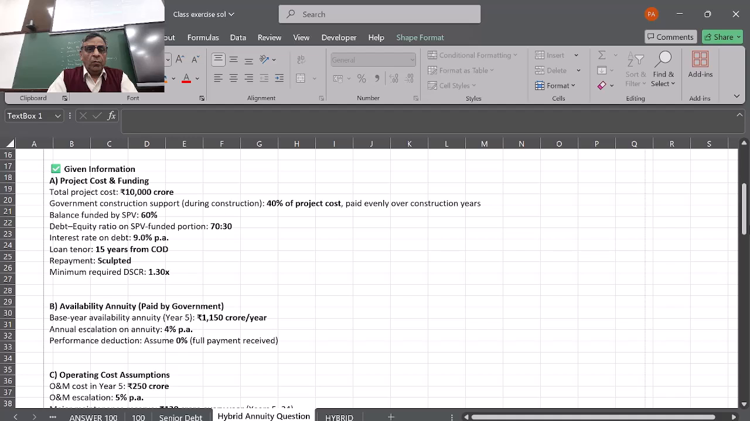Of course, if he is not able to perform well, then the government can always deduct some money from his annuity. So we have assumed that he has performed and given full performance, and there is no deduction from the annuity.